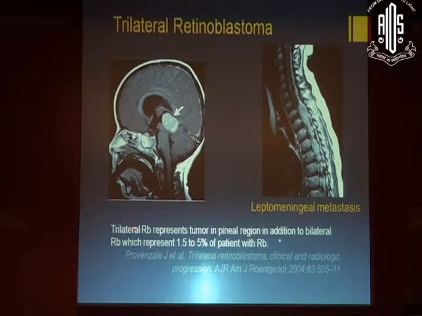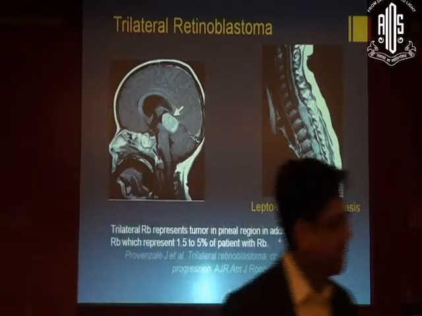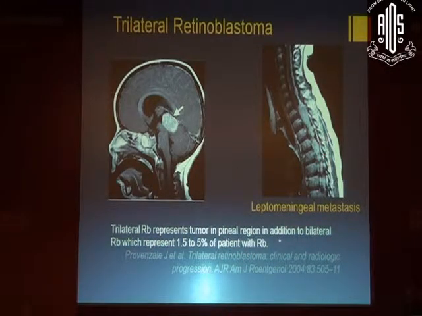And as we know, trilateral retinoblastoma represents tumor in the pineal region in addition to bilateral retinoblastoma, which is present in about 1.5 to 5% of patients with retinoblastoma. Now, MRI is also sensitive to pick up spread and metastasis of the lesion to the leptomeningeal, as we can see over here.